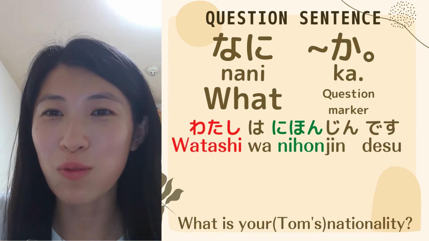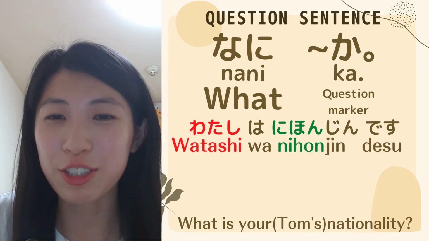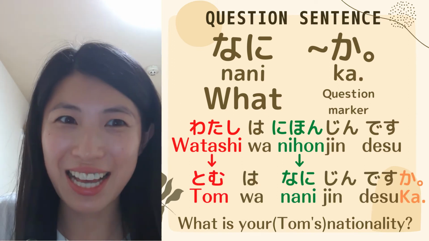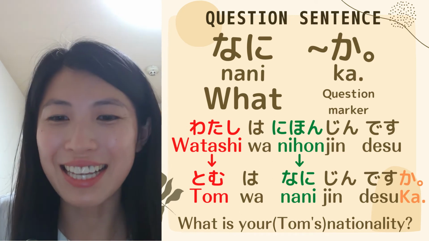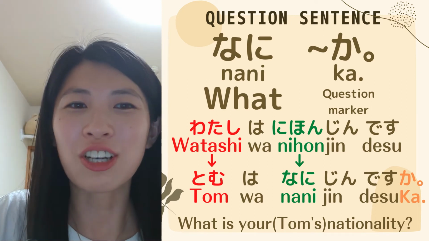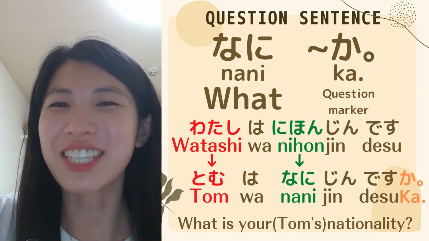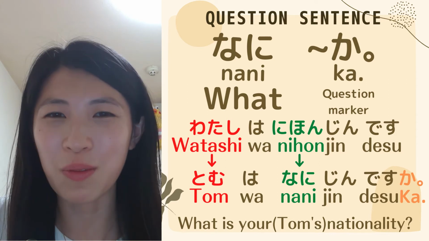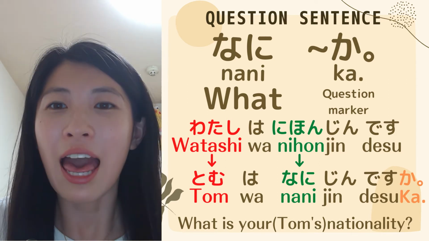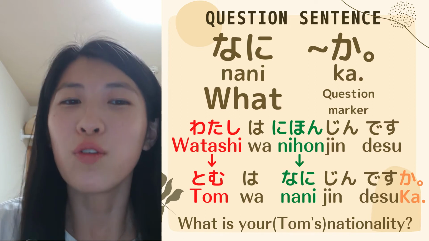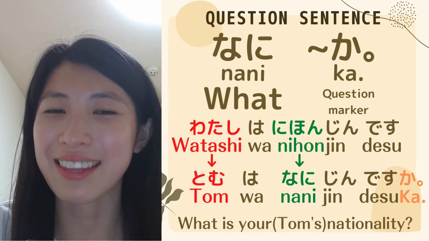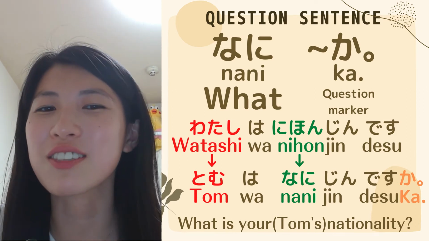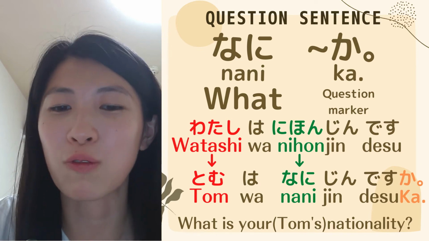In Japanese, if we wanted to ask, what is Tom's nationality? So the sentence is going to be, トムは何人ですか? Unlike English, the word order in Japanese does not change when forming questions. So, if you find yourself struggling to make a question, think about the answer first and form the question around that. For example, looking at our practice sentence, we can see that the question form can be made by simply changing the subject and adding the relevant question word.